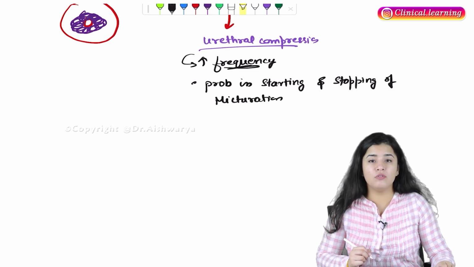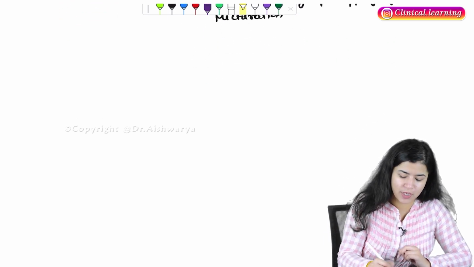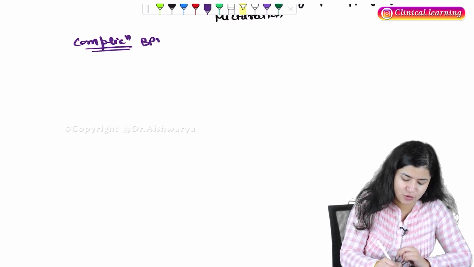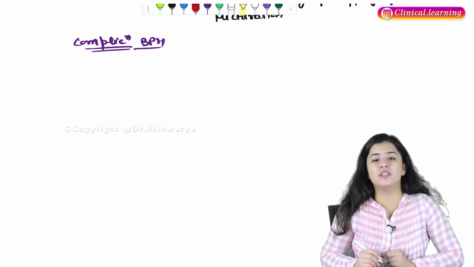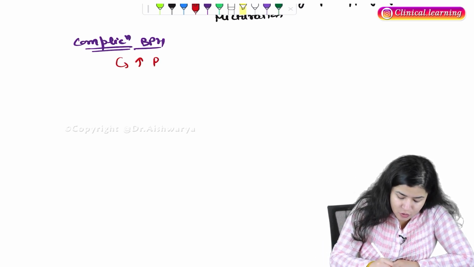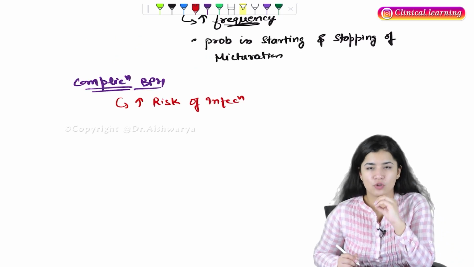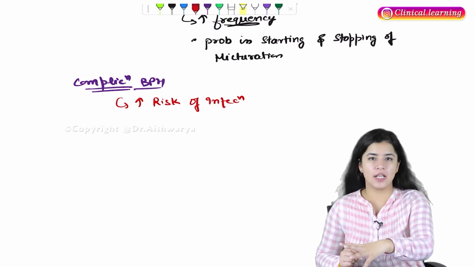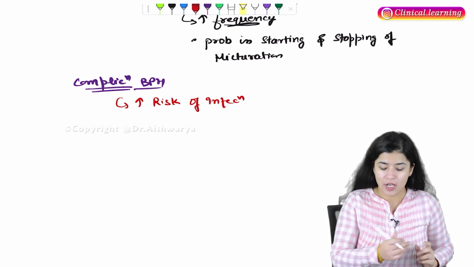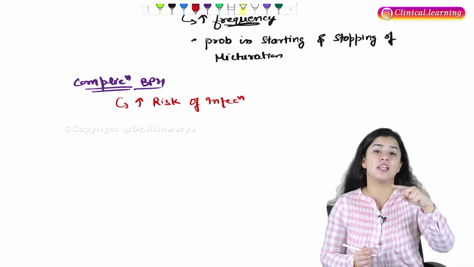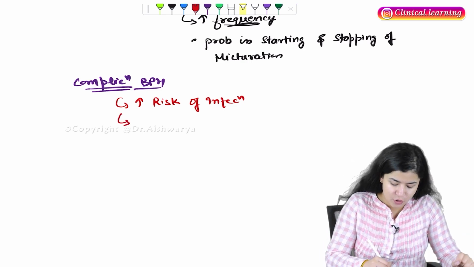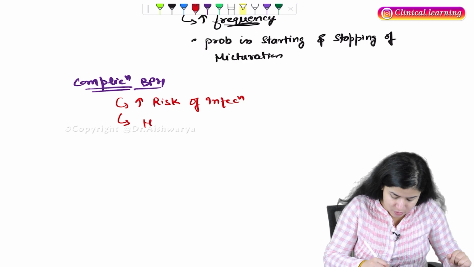Okay. Now, what complications occur because of this? Complications of BPH. Because of this, there is an increased risk of infection. Why is there an increased risk of infection? Because the urine is not properly coming out, so it is accumulating. In that accumulated urine, bacteria can develop, so infection can occur. Second, you want to see hydroureter.